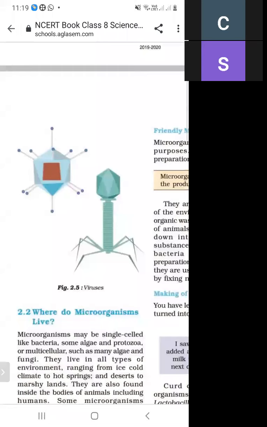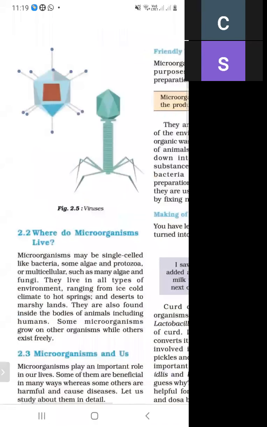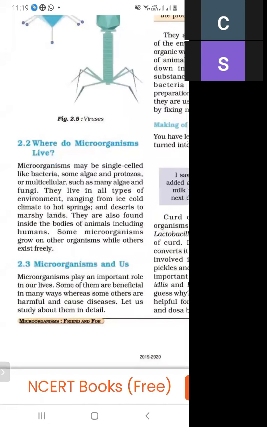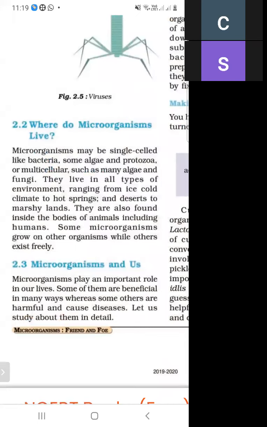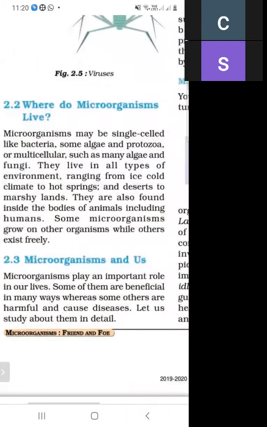The next topic is, where do microorganisms live? Microorganisms may be single-celled or multicellular. Single-celled ones are like bacteria, algae, and protozoa. And they can be multicellular, like some algae and fungi. So microorganisms can be single-celled as well as multicellular.